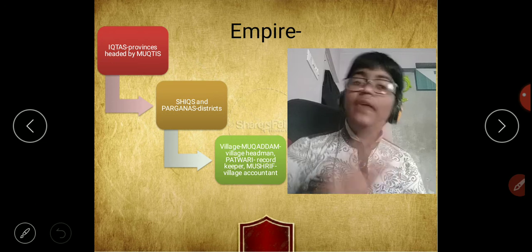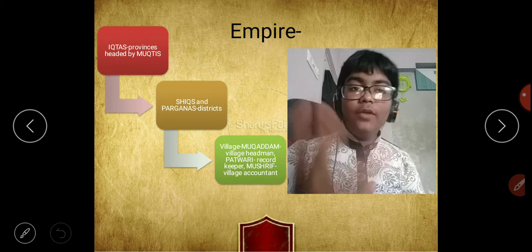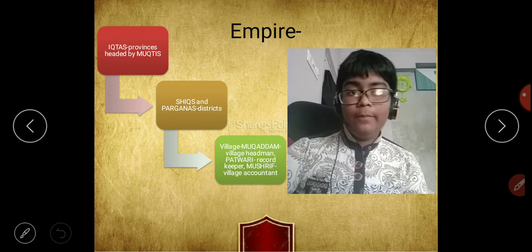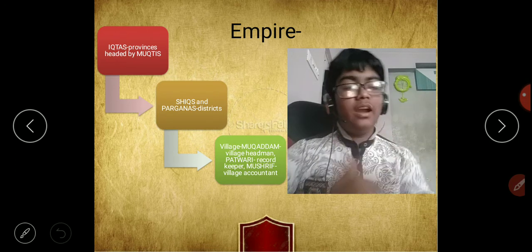In these villages, you had three main heads. The Muqaddam, who was the village headman, the Patwari, who was the record keeper, and the Mushrif, who was the village accountant.